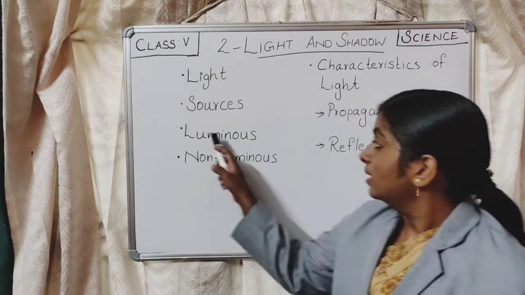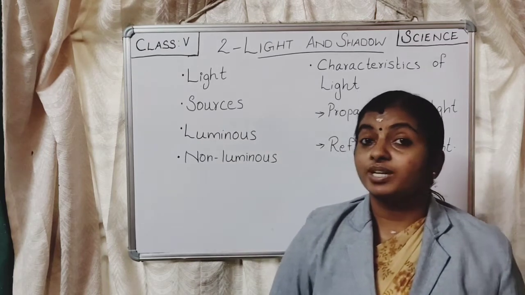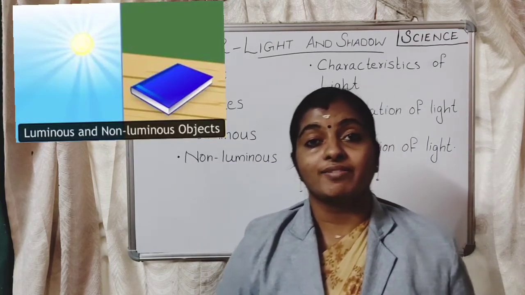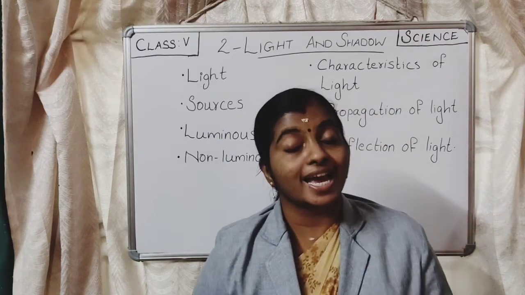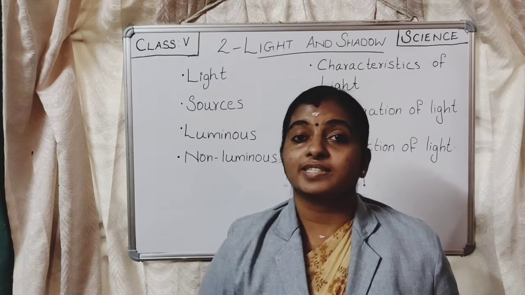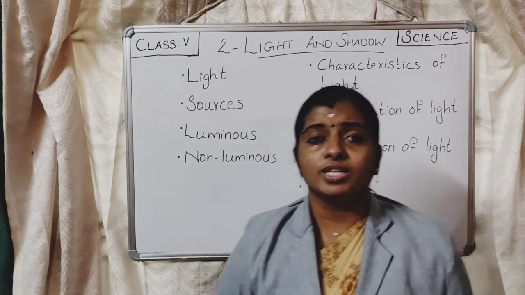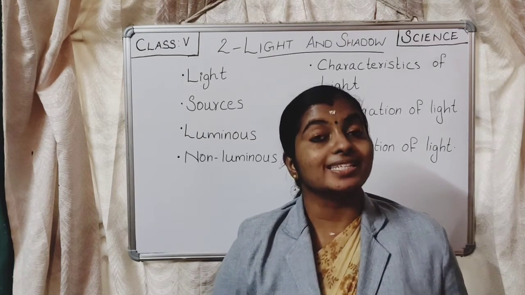Then the next one, luminous and non-luminous objects. Luminous means light producing and non-luminous means that do not have light. So, luminous objects are objects which can glow on their own. They have their own light. Such objects are called luminous objects. For example, the sun. The sun is a luminous object, right? Because the sun has its own light. The sun can produce its own light.